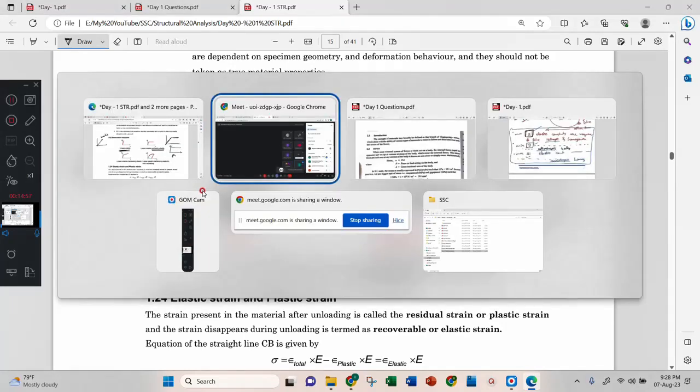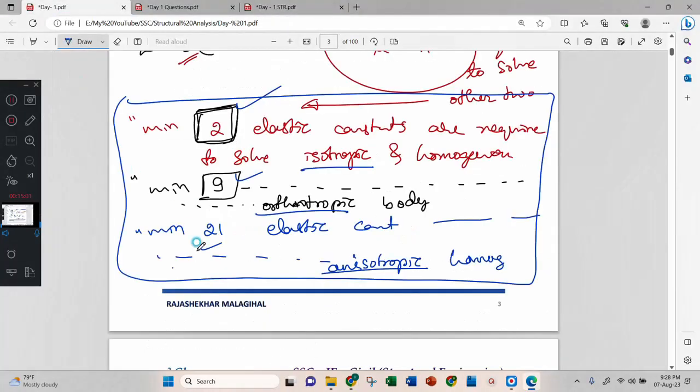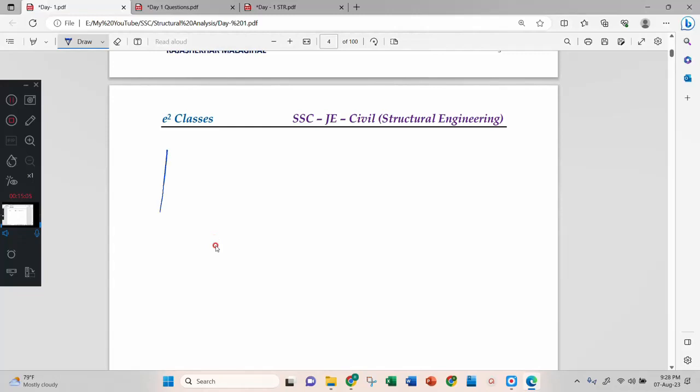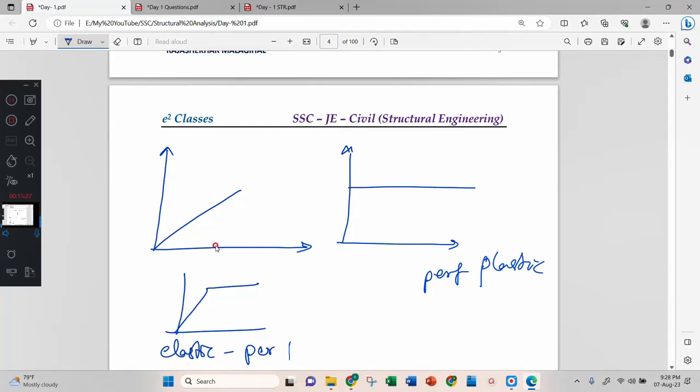I will draw it here in some other direction. Now look here. This is elastic. This is perfect plastic.